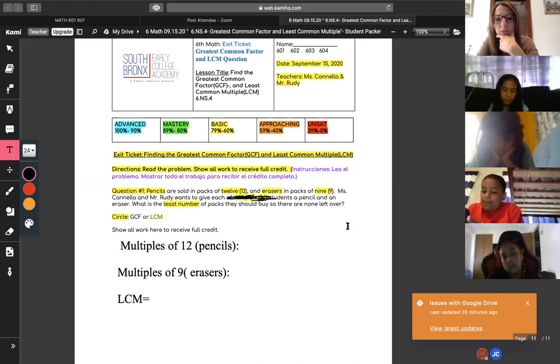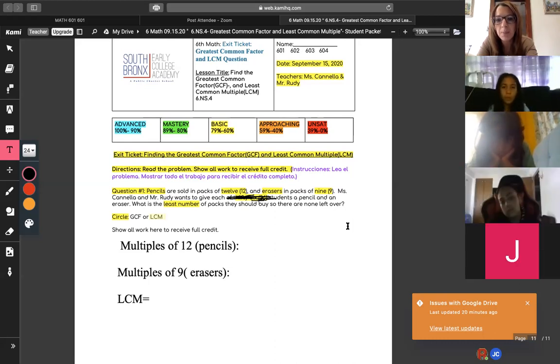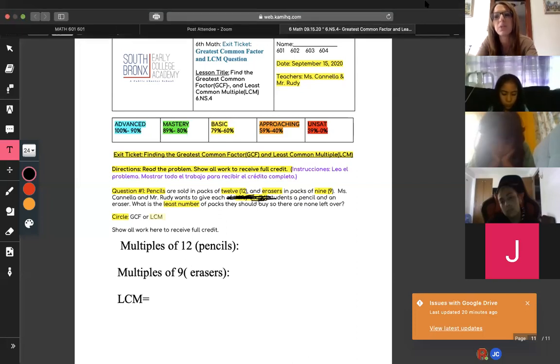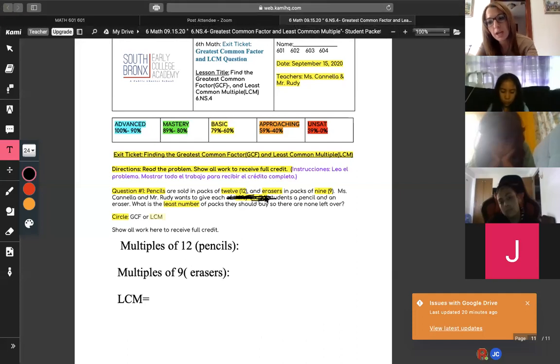So again, just like we did in class, we found either the LCM and GCF, and then we had to go back to figure out how many packs or how many numbers of something we needed. So once you have the LCM, if the multiple, say here, was like 36, I would need 3 packs of pencils and 4 packs of erasers because the LCM is 36. 12 times 3 and 9 times 4 is 36.